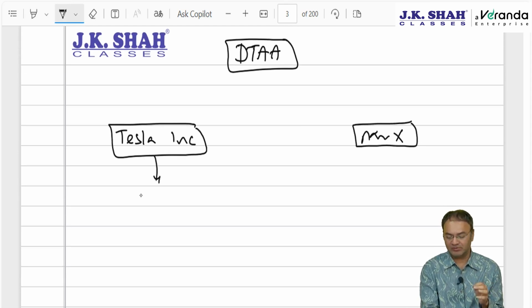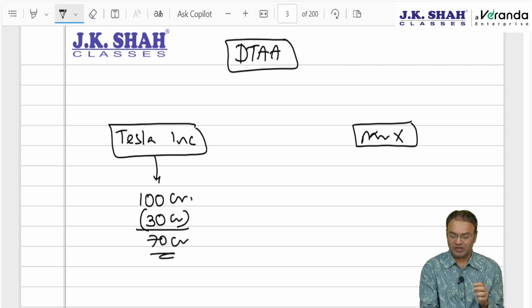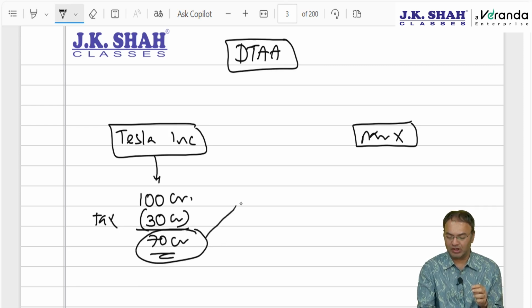The company has earned some income, let's say $100 crore, and paid tax of $30 crore, and is left with $70 crore. From this net of tax income, after paying 30% tax, the company distributes dividend. You, being one of the shareholders, would receive dividend.